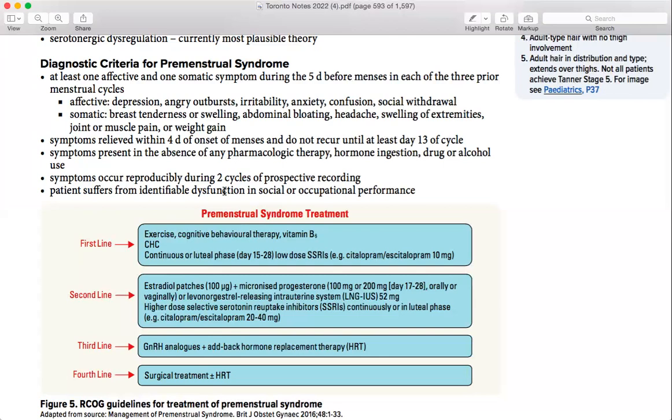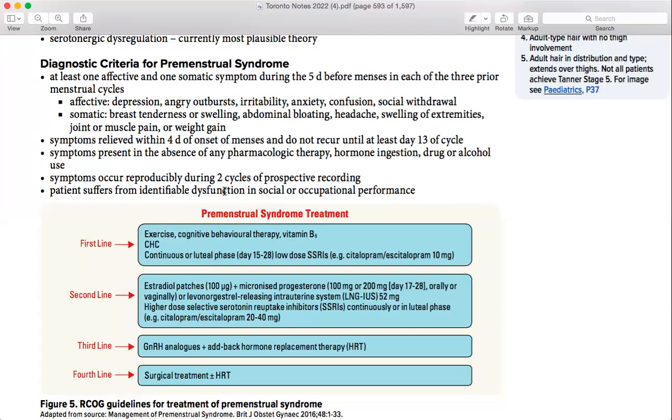Now comes the treatment. You don't need to do any investigations because everything is clear from the history that this is premenstrual syndrome. You don't need to do any CBC, no need to do any hormonal profile, because it's not causing any very big disease. It's just that she is having this kind of symptoms.